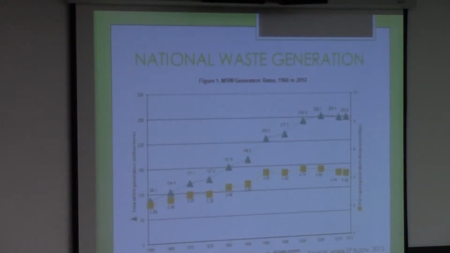Okay, so this line graph indicates the rate by which per capita generation of municipal solid waste, which is non-recyclable trash, that's discarded in pounds per person per day, and total waste generation in million tons from 1960 to 2012. So in 2012, we generated 1.7 more pounds per person and 162.8 million tons more of waste than in 1960, which can be attributed to likely higher production and consumption over the years.